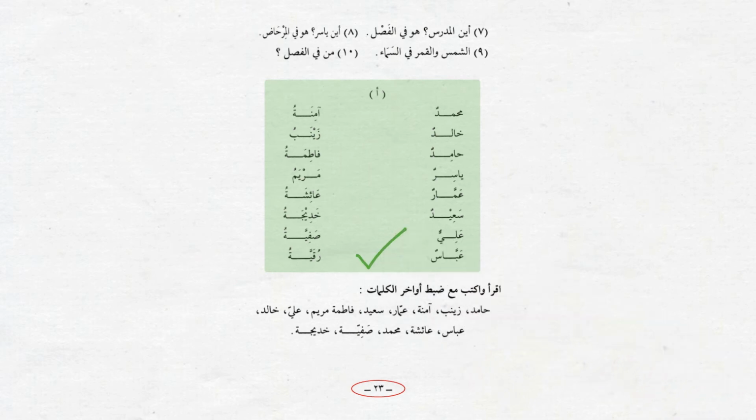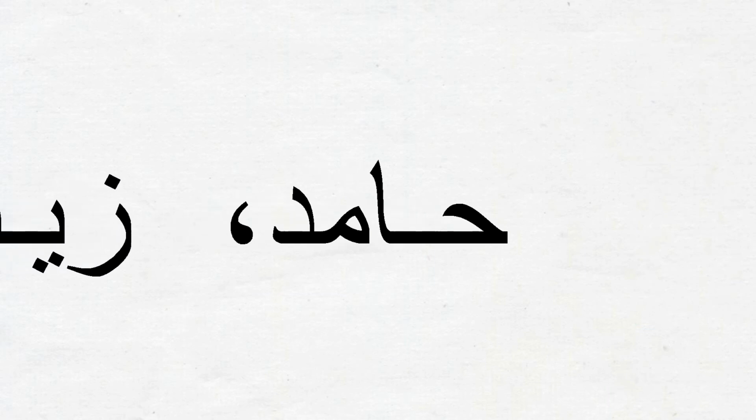Now let's practice reading the names properly by doing the exercise at the bottom of page 23. I will give you a few seconds to try to read it on your own, and I will read it for you to check yourself. Please pay attention to the ending of the names.